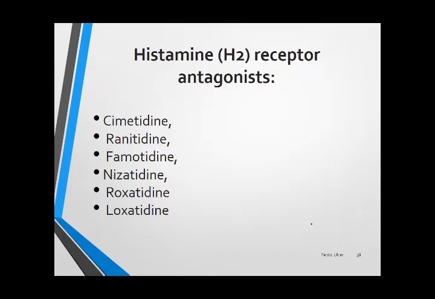Sangobion is an iron preparation. It should not be taken with milk. The newer iron preparations available nowadays, the polymaltose ones, their absorption is not affected by food and milk. Theragram is a multivitamin, and Sangobion is an iron preparation with some vitamins.